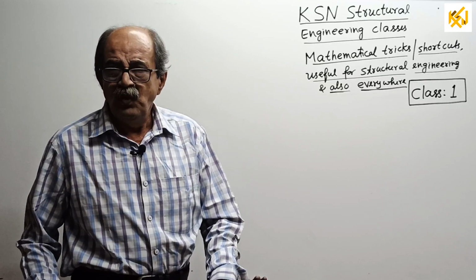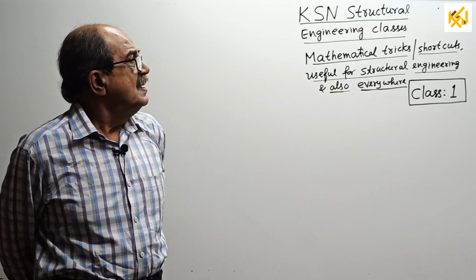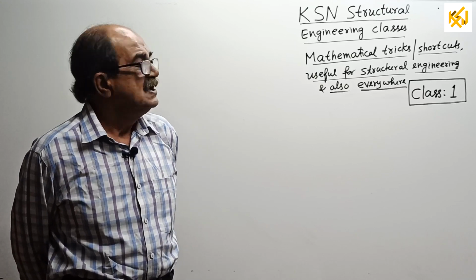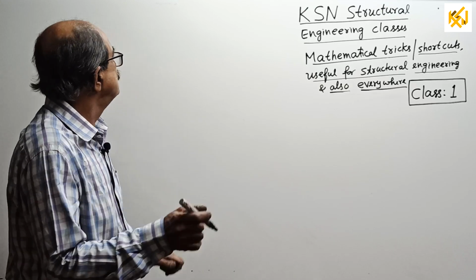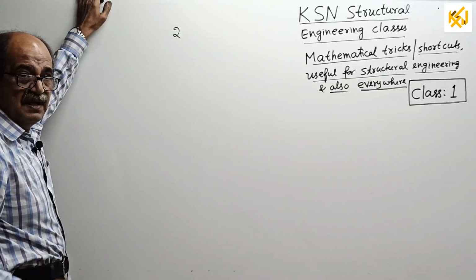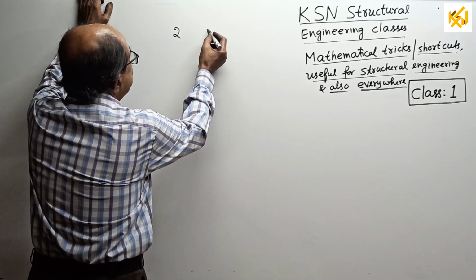Okay, now, one small point. Mathematics is a very interesting field. I will give you a simple example. 2, some number, 3 times.